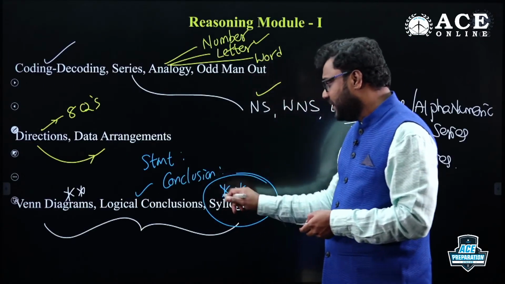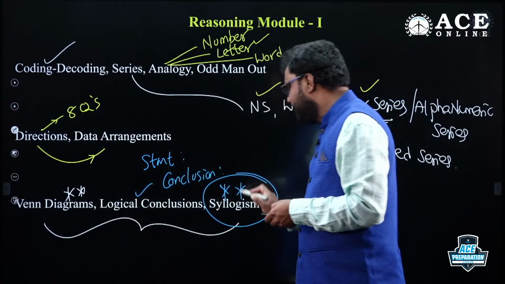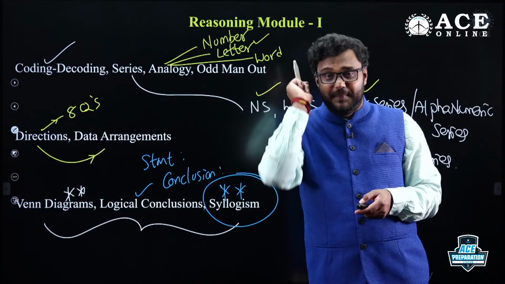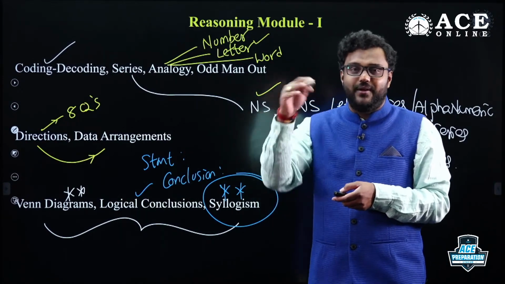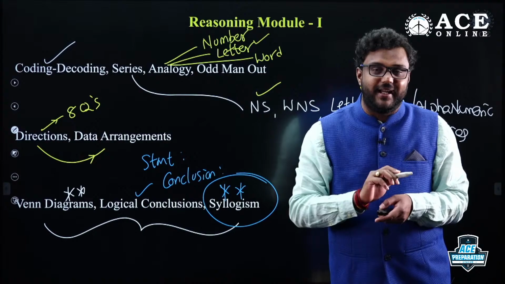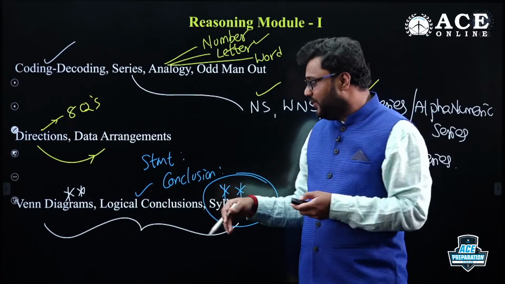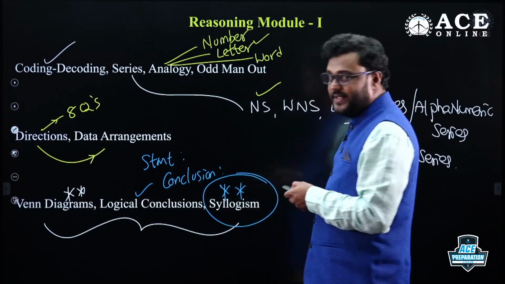Yeah, syllogisms. After Venn diagrams and logical conclusions, if you go with syllogisms, then you can understand better how to draw the diagrams. Many people have a doubt: what type of diagram we have to draw when all x are y, no p is q, some a are b. Those you can all understand better once you follow this sequence.